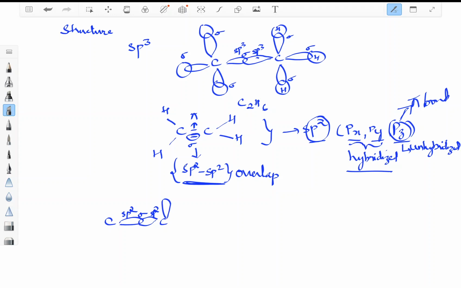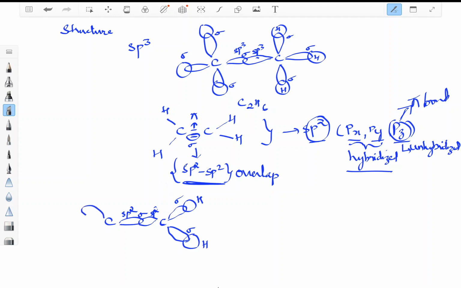Whereas when it is overlapping with hydrogen, one orbital is this one, here it overlaps with the s orbital of hydrogen, one sigma bond, and here one sigma bond.